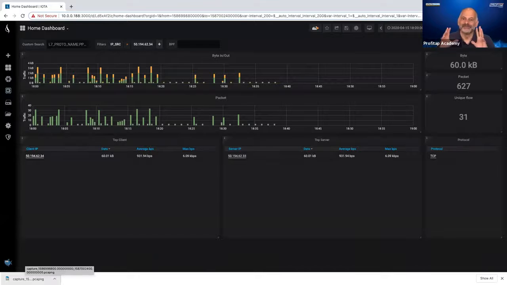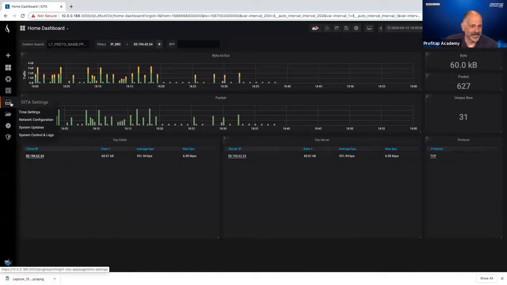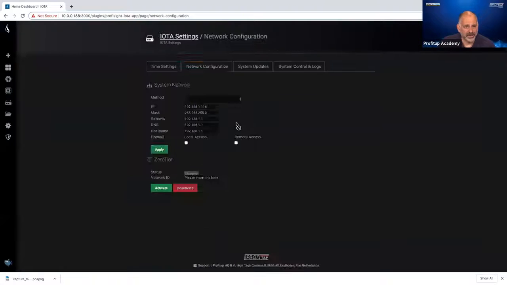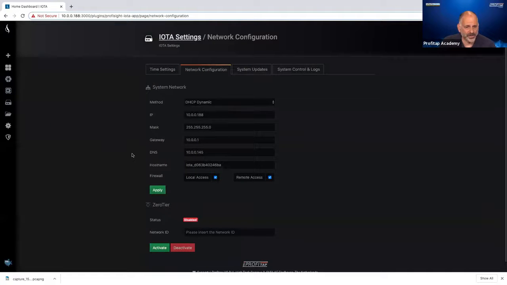Now, let me rewind just a bit before we look at the capture. This is something I wanted to show you, kind of forgot at the beginning there. If I come out to network configuration, we'll say discard right here. So I'm going to come out to network configuration. And in this case, I could set a static IP address on the IOTA. I can have it grab a DHCP address. But here's one of the challenges we can run into, and that is I'm trying to troubleshoot this VPN issue out there at a remote location.